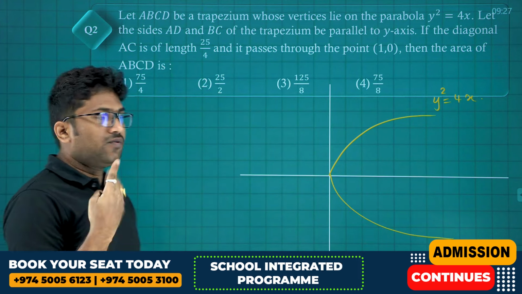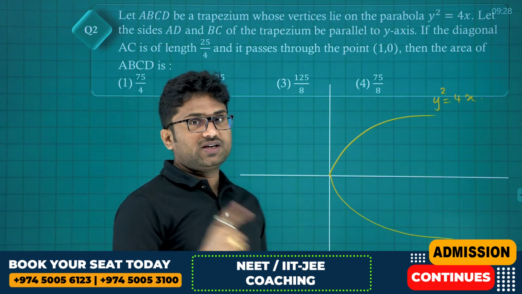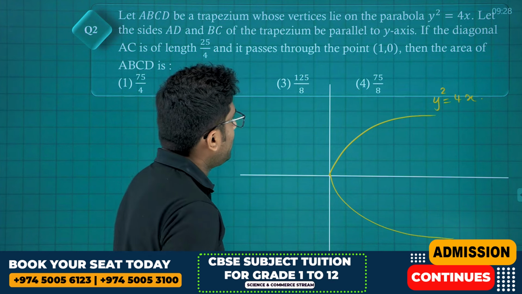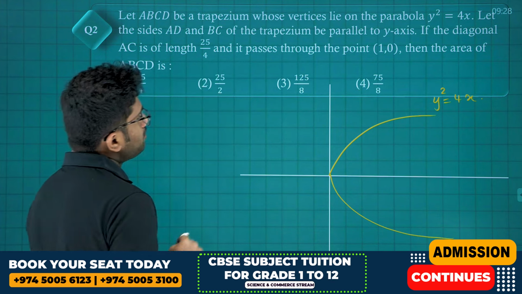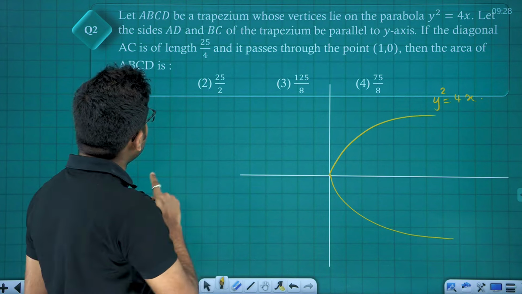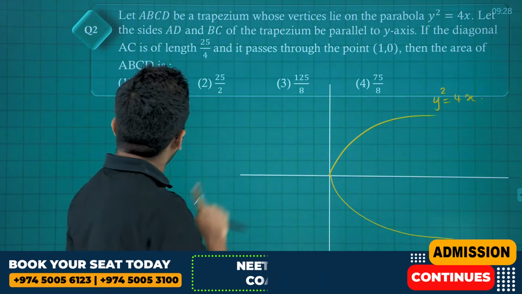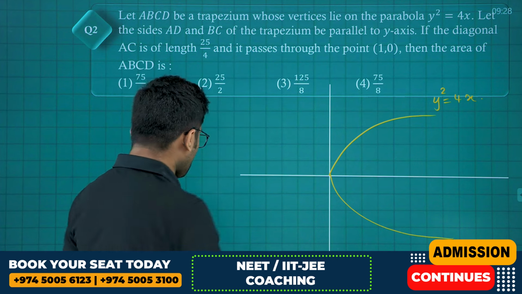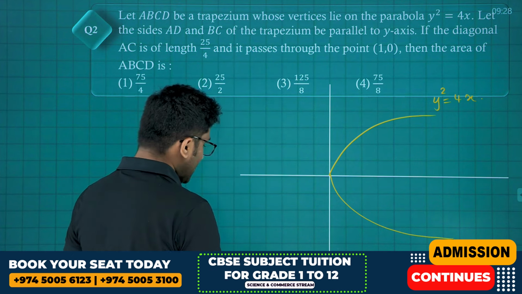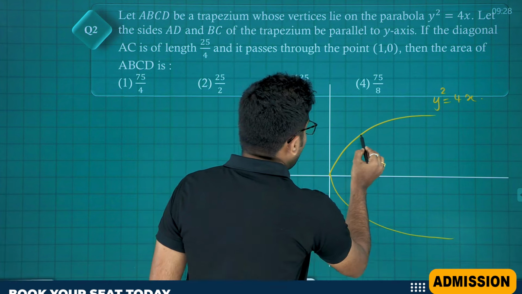A is equal to 1, if we compare with y square is equals to 4ax, a equals to 1. Okay, right. Next case, they have given ABCD be a trapezium with vertices lie on the parabola and sides AD and BC are parallel to the axis, it seems, parallel to y axis.